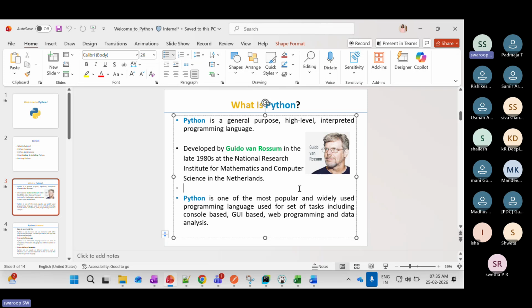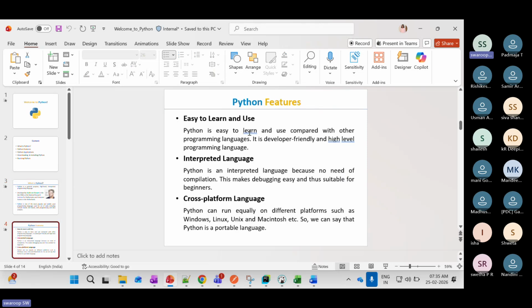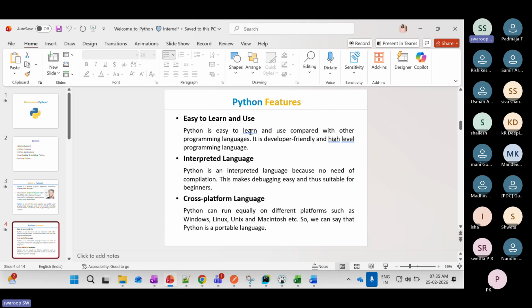We are using it for GUI based web programming, data analysis. In most of the fields, we are using Python. It is very popular, the most trending language, I would say. In most of the areas, we are using Python now. So what are the features of Python?